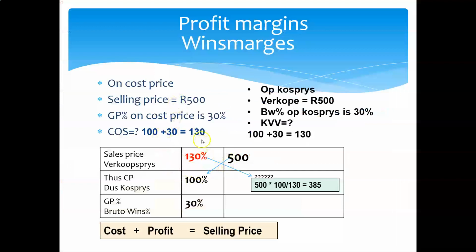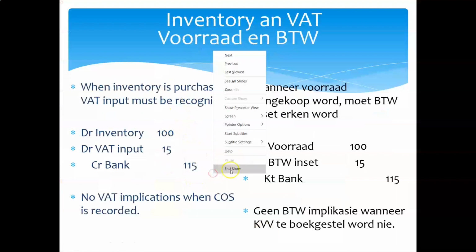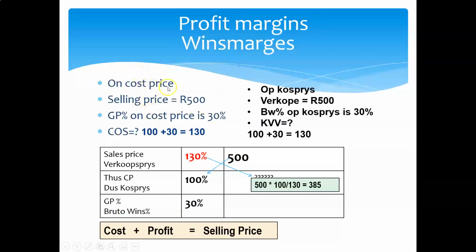Let's take the previous one. The selling price is 500 Rand. The profit percentage on the cost price now is 30%. So now the cost price is 100. The selling price is going to be 130 because the profit percentage on the cost price is 30, so 30 divided by 100, and then 100 plus 30 equals 130 to get to the selling price.